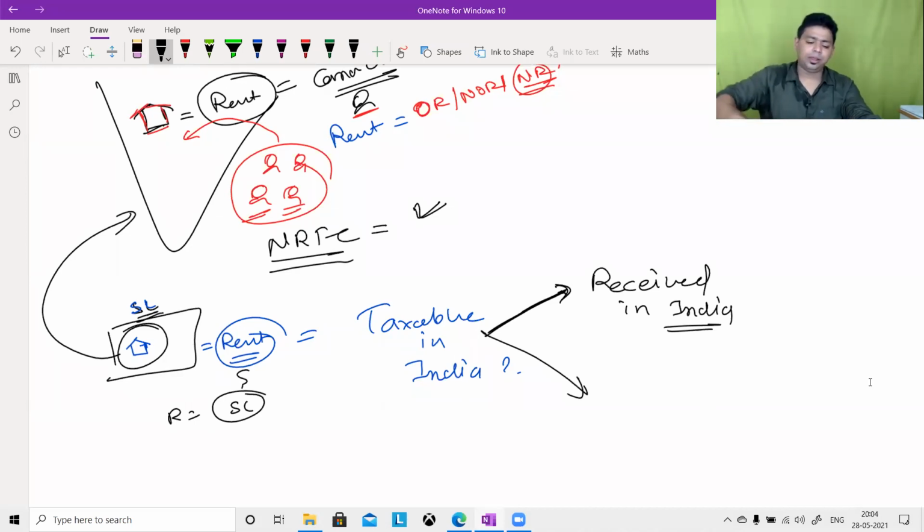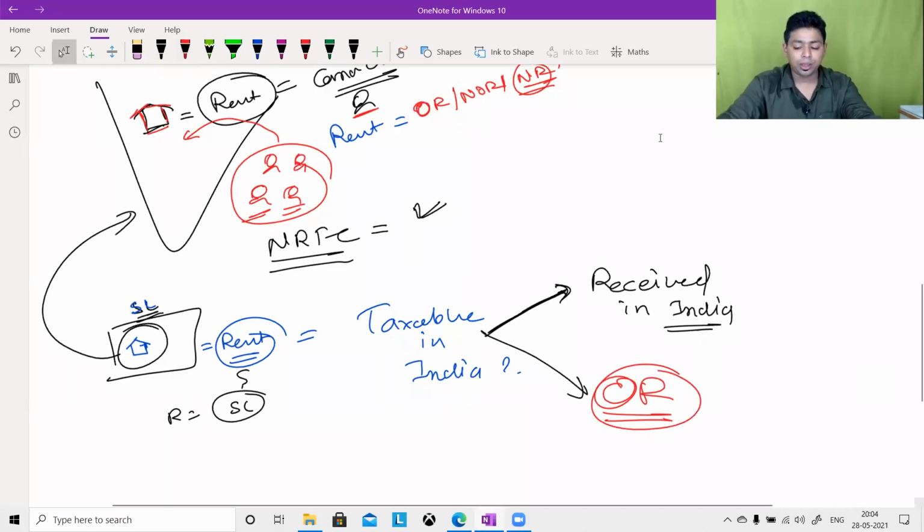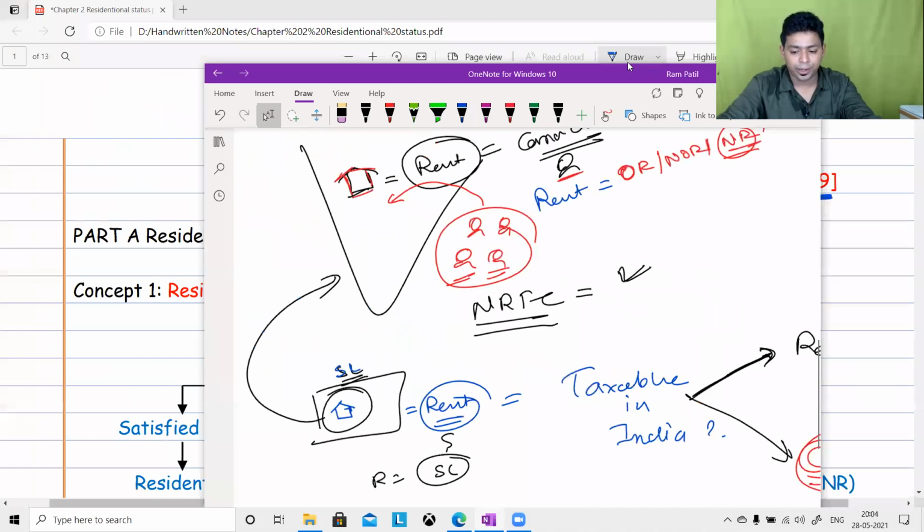Yes, it was very simple. Sir, a person who is earning income is an ordinary resident. Why? Because, sir, for an ordinary resident, please understand, please make it very, very clear in your mind.